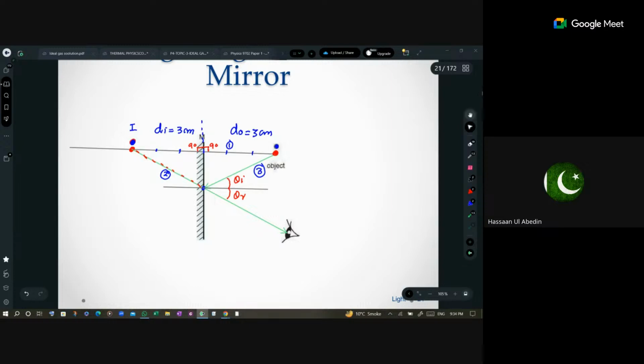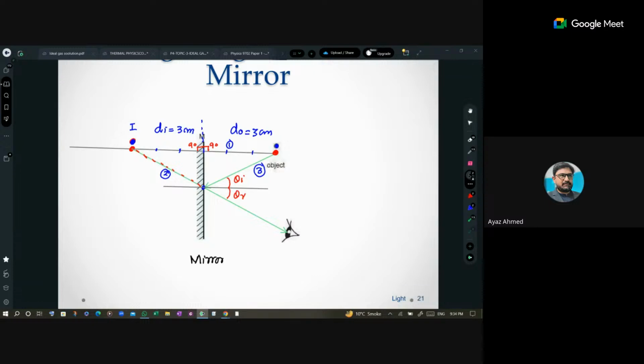Sir, is this our home mirror? Yes, it is a normal mirror. Okay. Is this clear to all of you? Hasan, is it clear, son? Yes, sir.